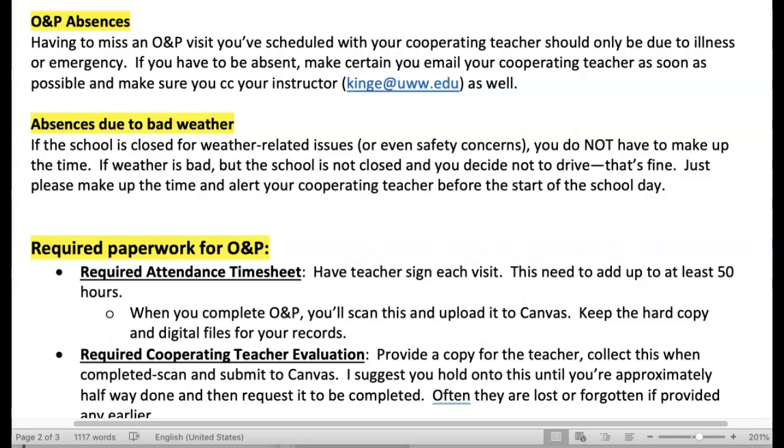If the weather is bad, though, and the school's not closed, and you make the judgment that you don't believe it's safe for you to drive that distance, that's fine. I want you to know that we really support you in making that decision. Just please try to make up that time, and make sure that you alert your cooperating teacher before the start of the school day that you're not going to be making the drive.